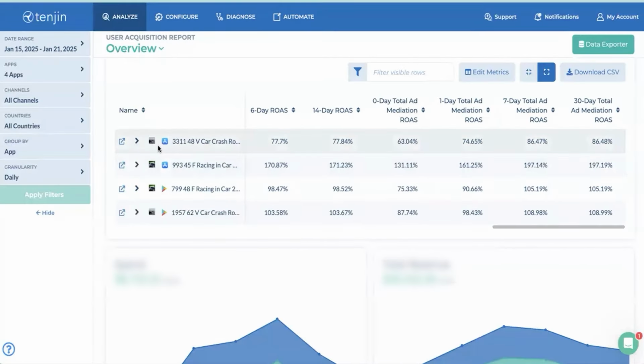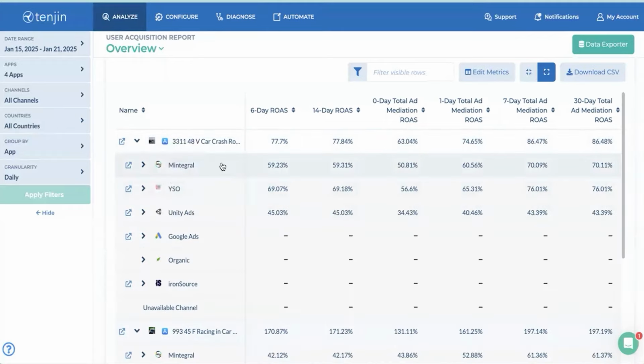And here, with examples, we can see what kind of acquisition is happening for each project. Here we can see that Mintegral is actively acquiring users for us. The YSO network, Unity, and accordingly the ROAS goal on day 0 for each of these networks. The best performer for us is Mintegral. It brings us users who generate 50% of the revenue on day 0.